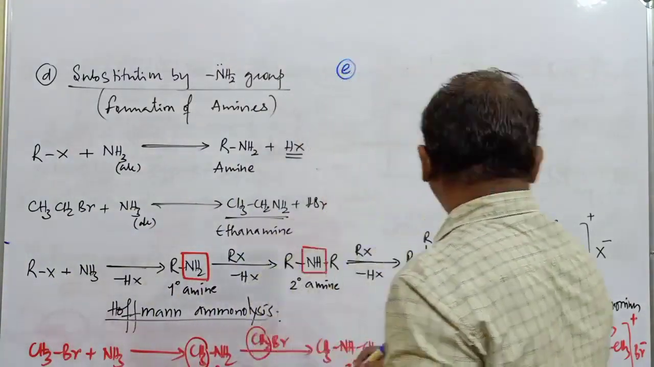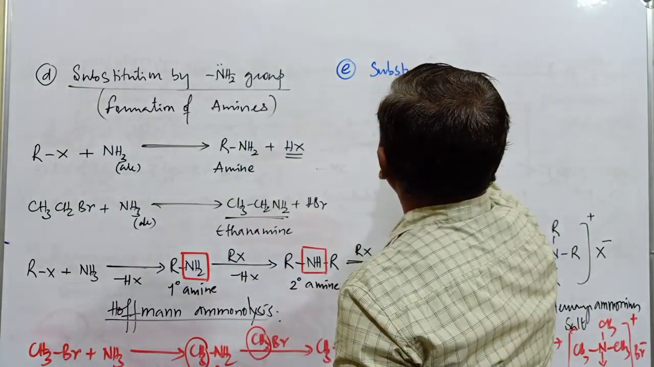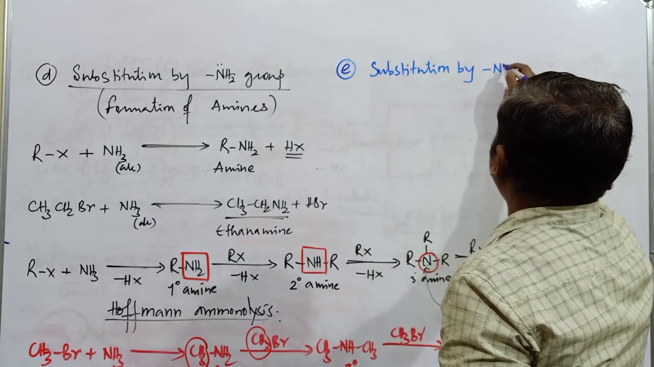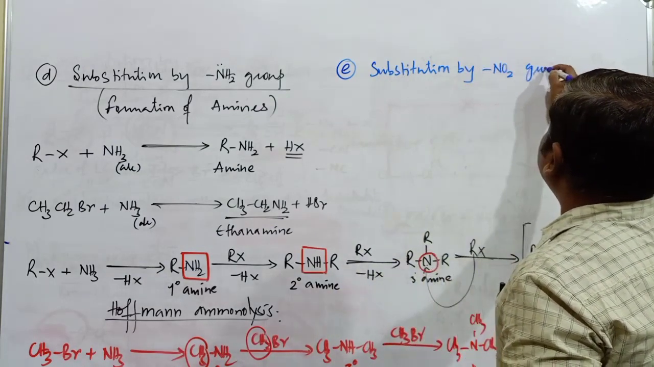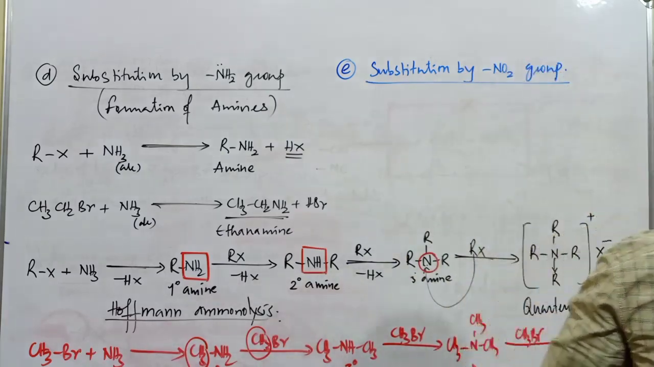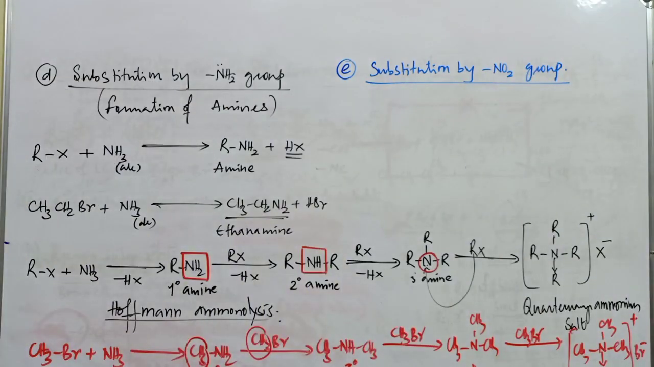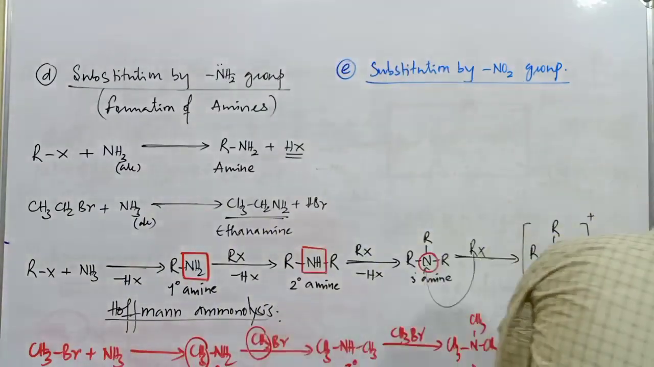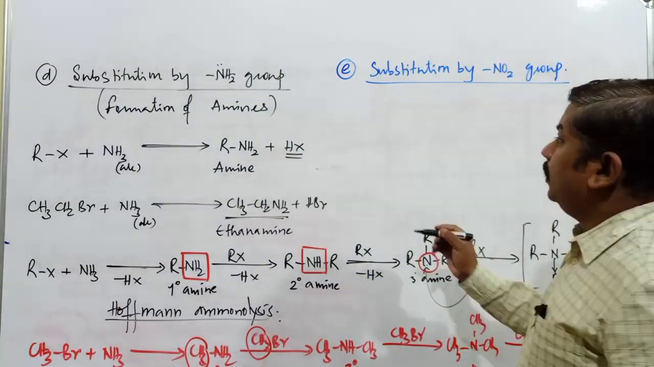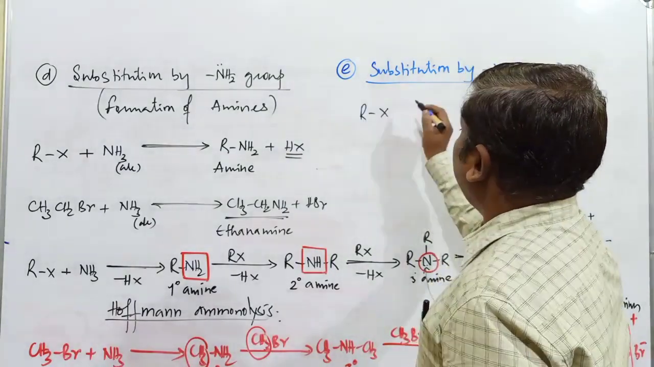Next one, E. This is substitution by NO2 group. Here also a small doubt is possible. It is very similar to the cyanide group we have just completed. Substitution by NO2 group. NO2 means it is a nitro group. This is RX, alkyl halide.